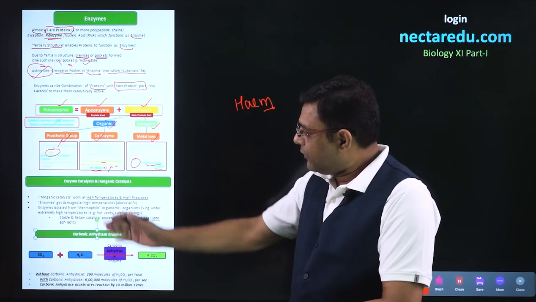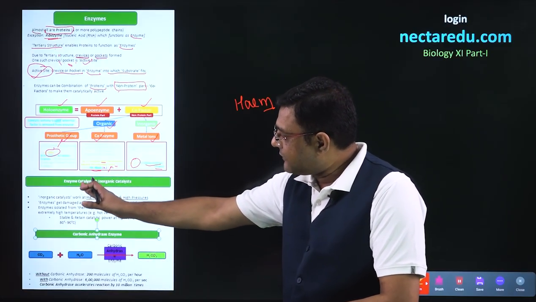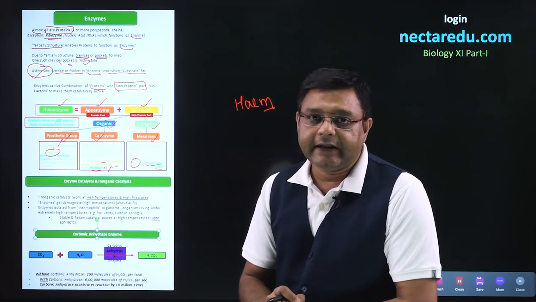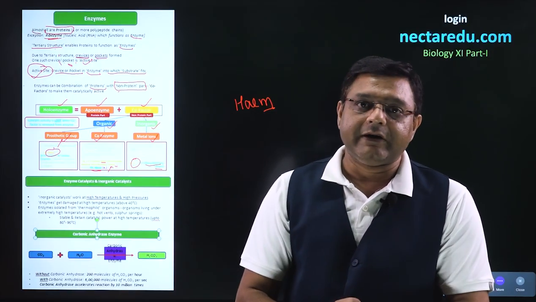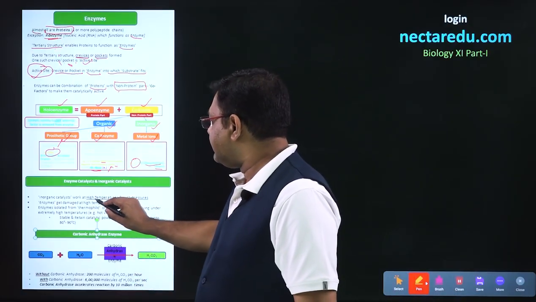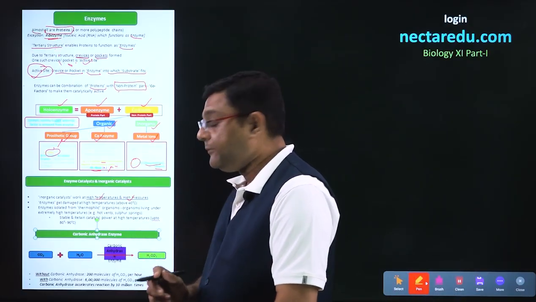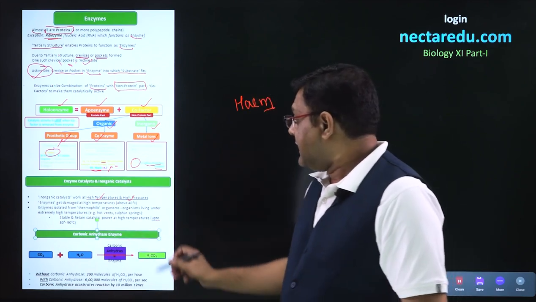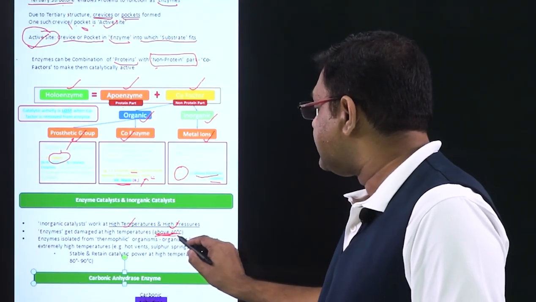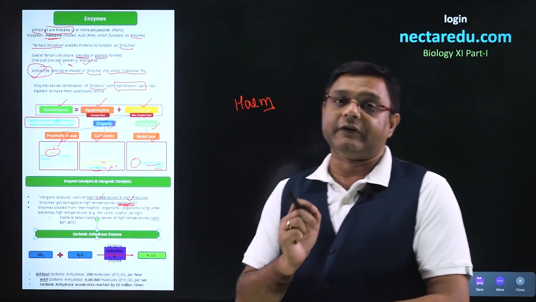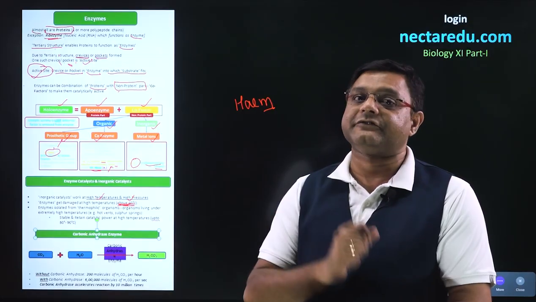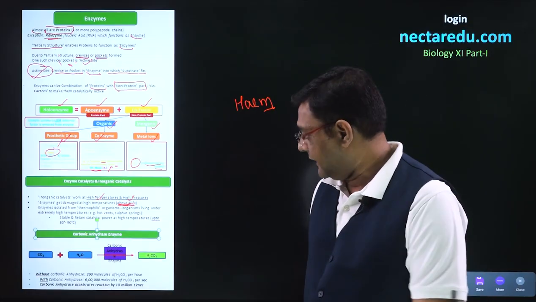After this, we move to the comparison of enzyme catalysts and inorganic catalysts. Inorganic catalysts that we talk about in chemistry work at very high temperature and high pressure, but enzymes cannot work at high temperature. Most enzymes are not active above 40 degrees Celsius. The enzymes will be damaged or denatured above 40 degrees Celsius.